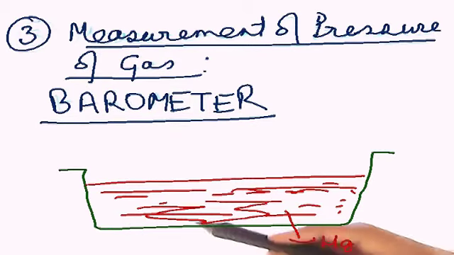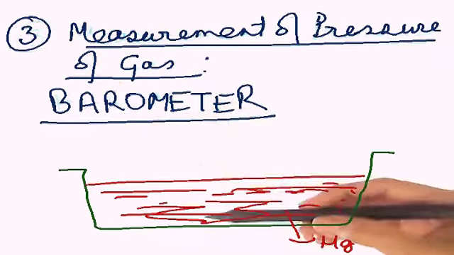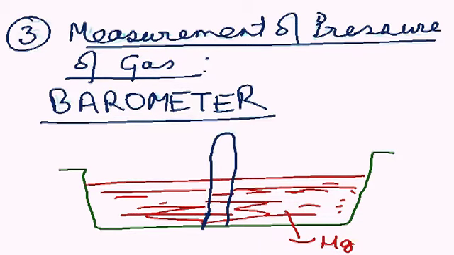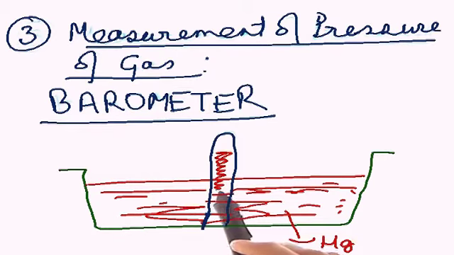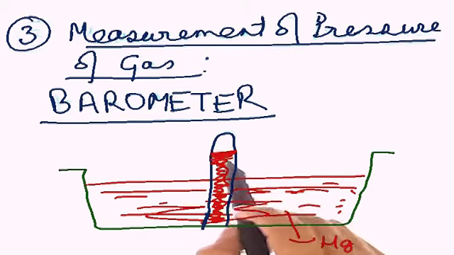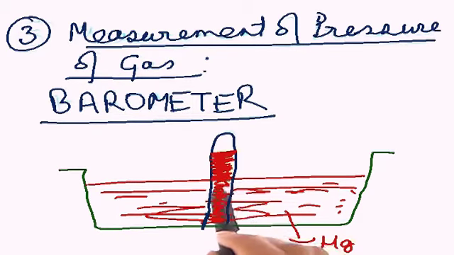What I do is take a tube full of mercury and insert that tube in the trough, which is also full of mercury. Just take a tube, fill the tube with mercury and insert it in this trough. What will happen? Just understand.